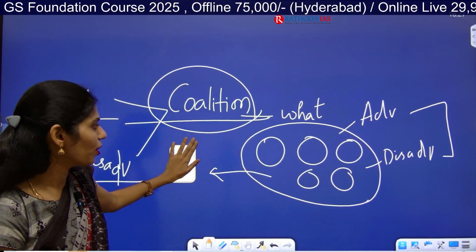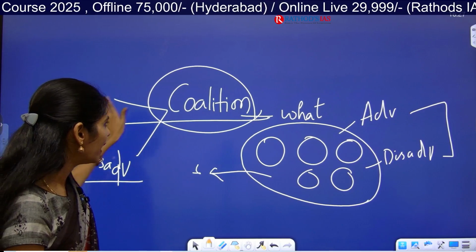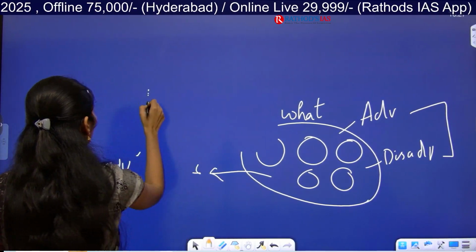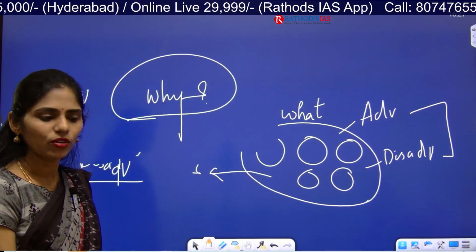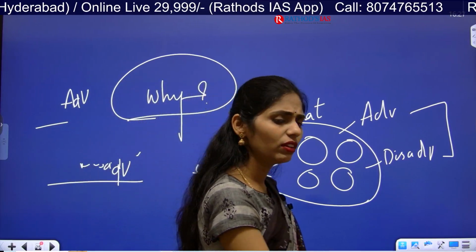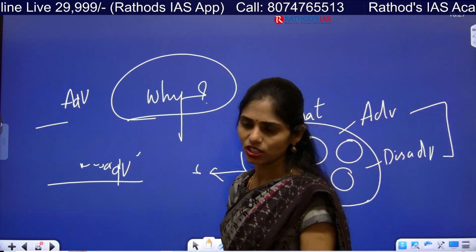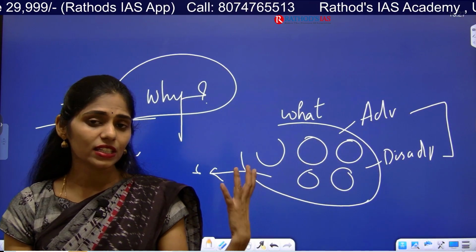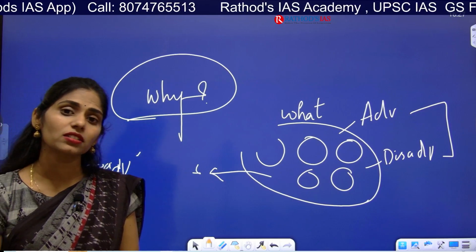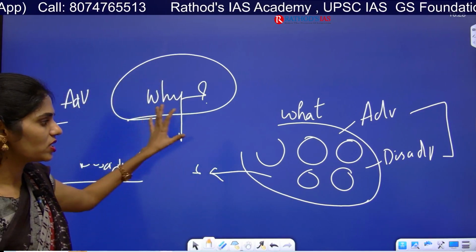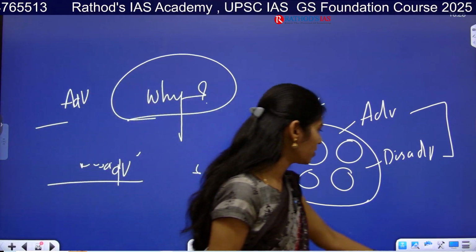So from this article's point of view, you have to know what the advantages and disadvantages of this coalition government are. And you can also see why nowadays there is a coalition form of government, not only in the state of AP, but in many states. Now at the central level we also have a coalition government. So why? What are the reasons these people are coming towards a common agenda? That is the thing you have to see. These are the dimensions you have to think about from this article's point of view. Clear? Now let us move on to the next topic.